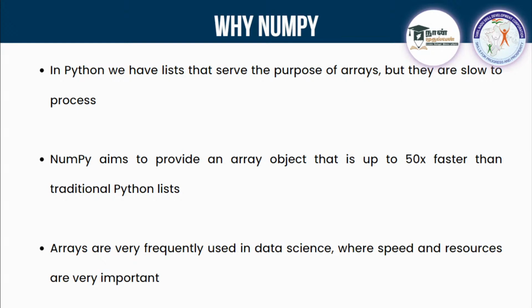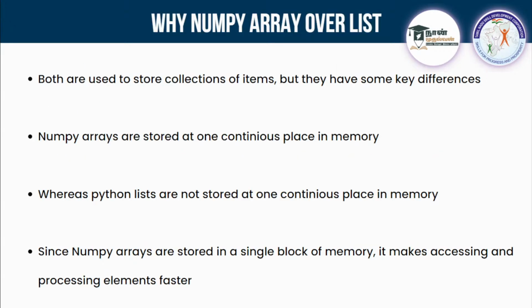Now we will focus on numpy. I am telling you that a Python list is slower and a numpy array is faster. So how can we tell? What is the key difference between both? Both are used to store a collection of items, but they have a key difference. Numpy arrays are stored in one continuous place in memory. When you store elements in a numpy array in computer memory, all the elements are stored in one continuous place.